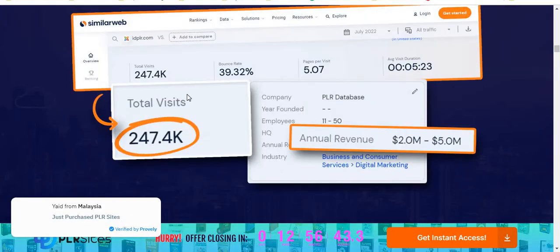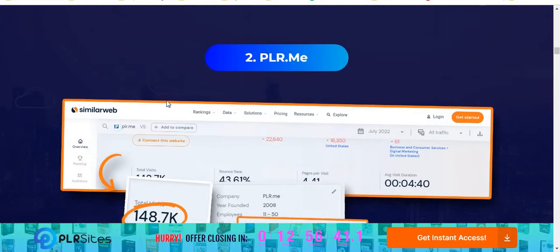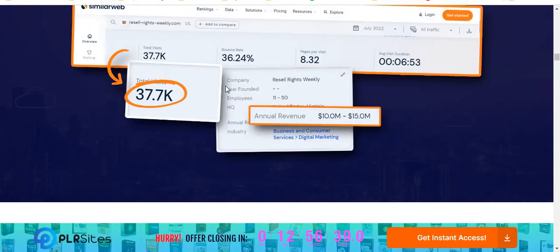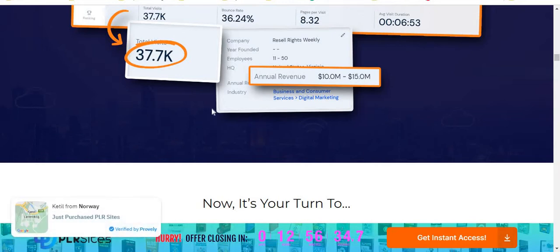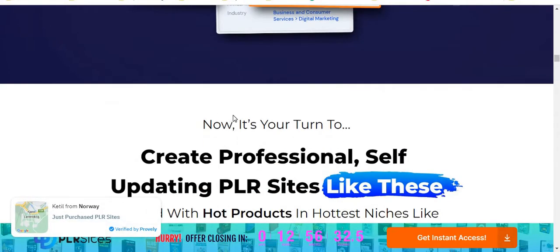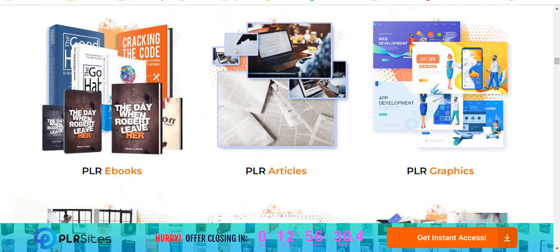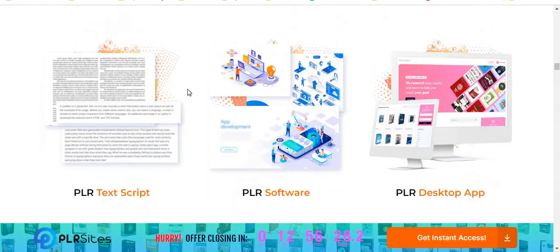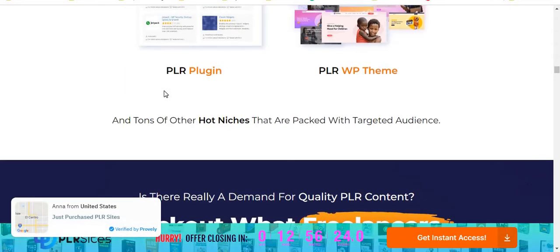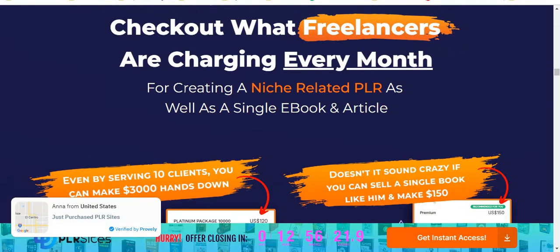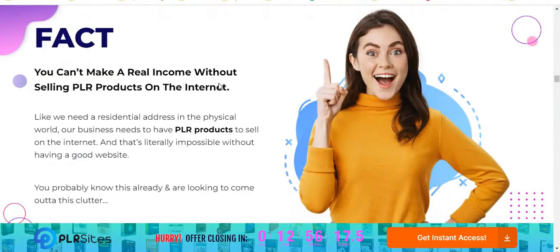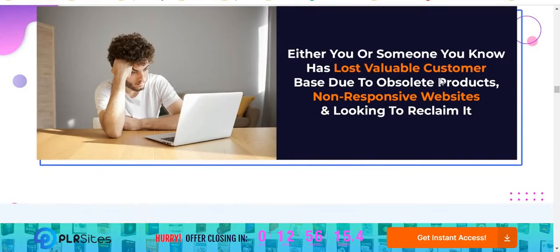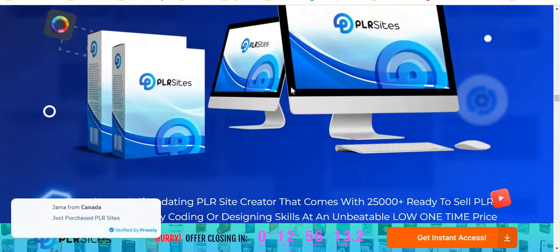And you can see they share lots of data here. This software has got 2,000 plus sales and only a 1% refund rate. That's why people love this software. You can imagine it, 2,000 plus sales and only a 1% refund rate, so you can purchase it. I recommend it. I'm just quickly scrolling, you can check out all the information step by step.